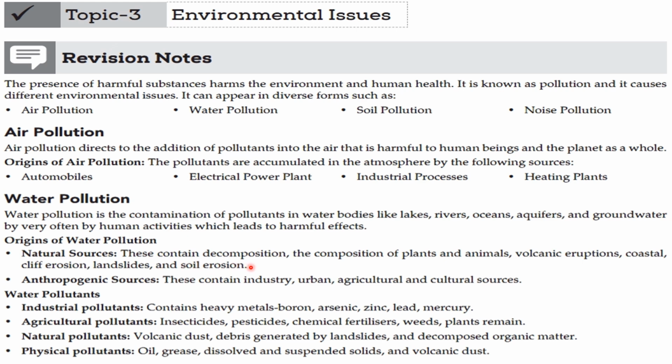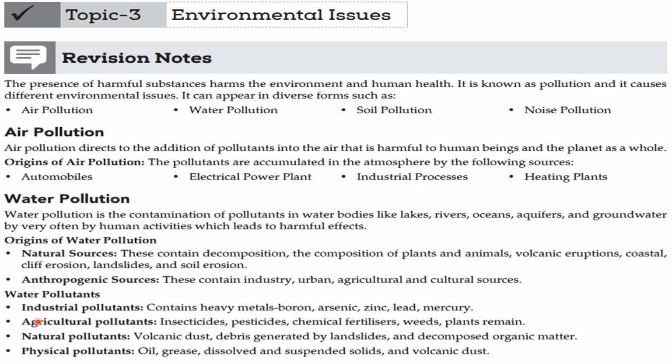These contain decomposition of plants and animals, volcanic eruption, coastal cliff erosion, landslide, and soil erosion. Anthropogenic sources. These contain industry, urban, agriculture, and cultural sources.